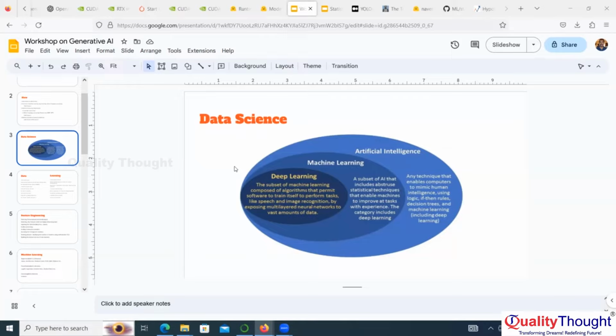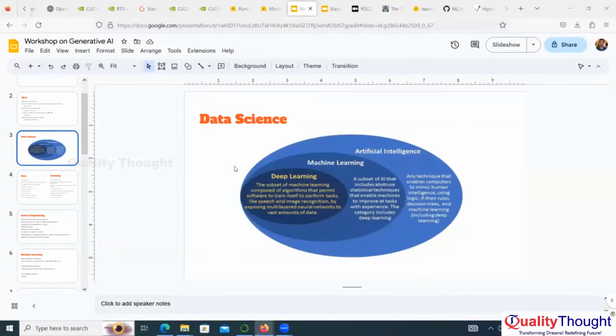So what is machine learning here? Machine learning is statistically optimized learning. That is the difference. GPT is part of deep learning. We are going to learn machine learning, deep learning, and other parts also.